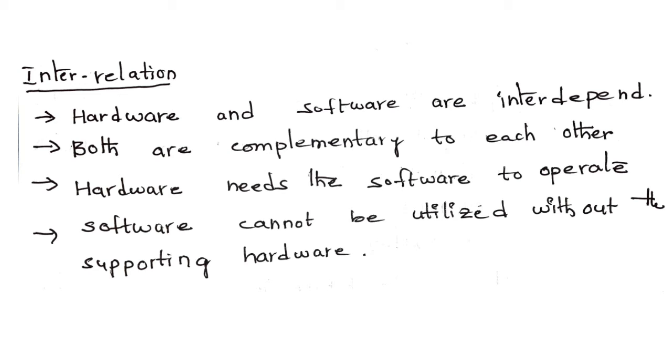And the fourth point is software cannot be utilized without the support of hardware. Without hardware, the software is nothing. If we develop a software, while developing the software, we are using the hardware. Without software, the hardware is nothing. It's just a machine. Okay, that's why hardware and software both are interrelated.